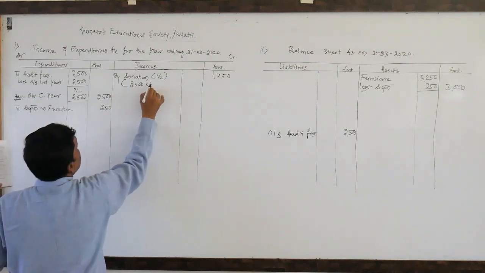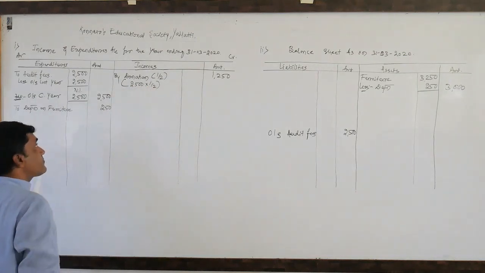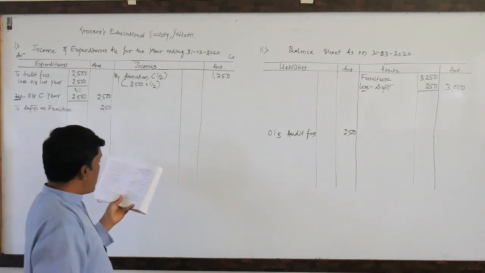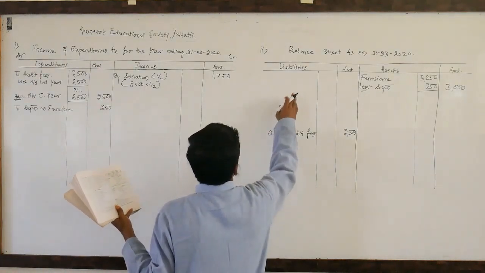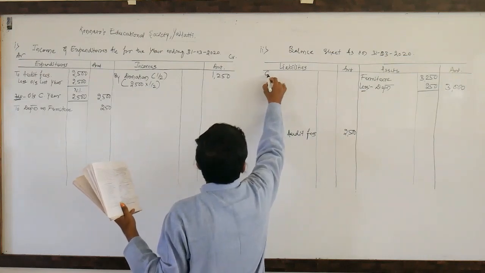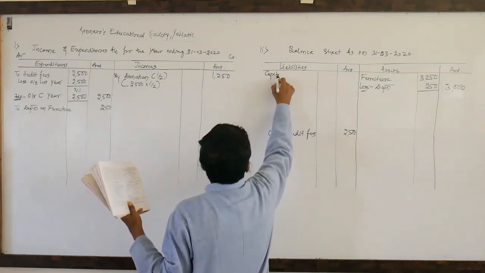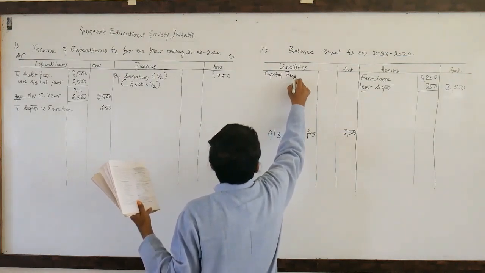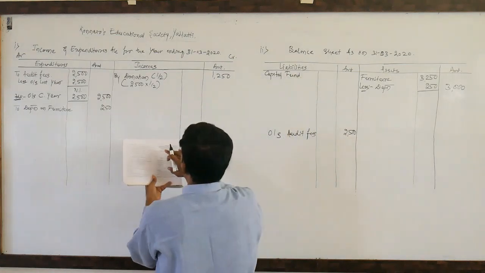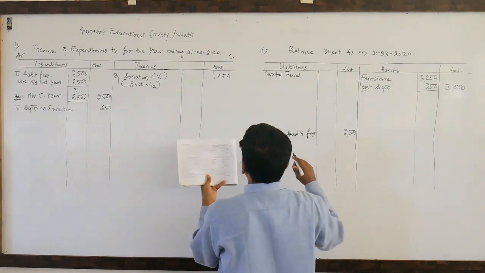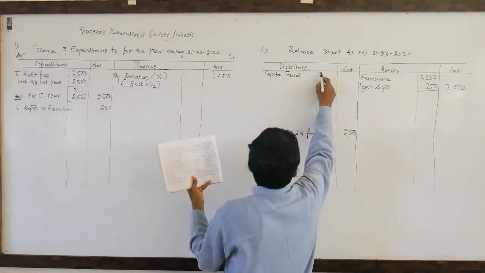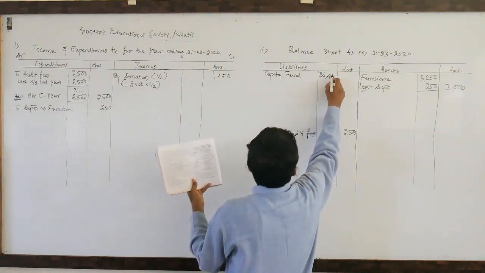2500 into 1 by 2. So what about another 50%? We need to write it on the liability side. So firstly I need to write capital fund. They are given on the liability side of the opening balance sheet. Capital fund is 36,400.